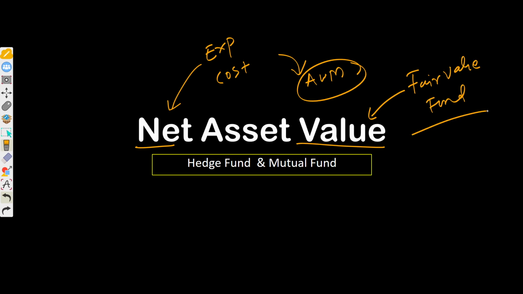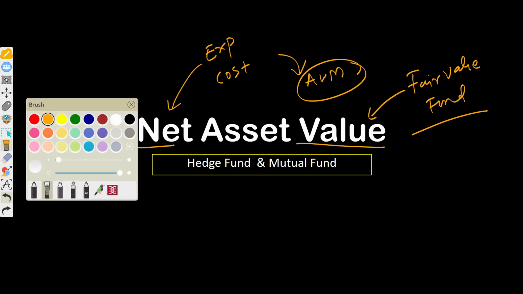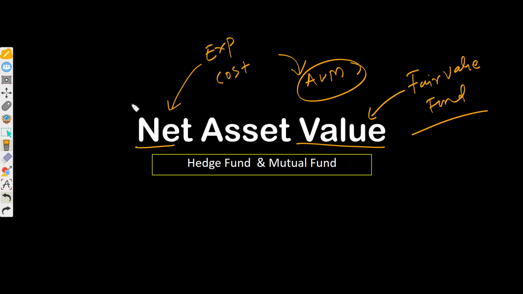What are the rules, how do we consider the expenses, and what are the different factors which affect the net assets value of the fund? Is it subscription, is it redemption, or, if I take the example of corporate actions like stock split and reverse split, will they affect the net assets value of the fund? Yes or no, right? We'll see all these aspects and see if that helps you understand NAV in detail.